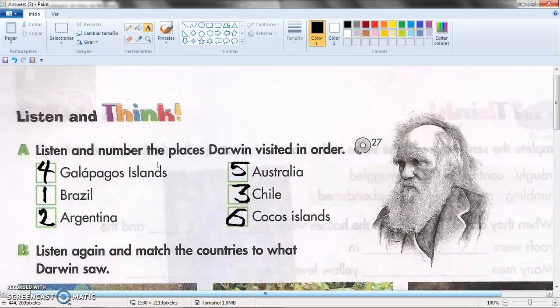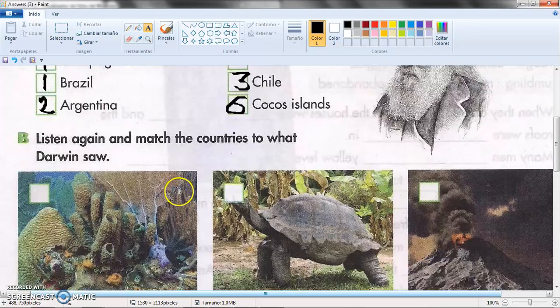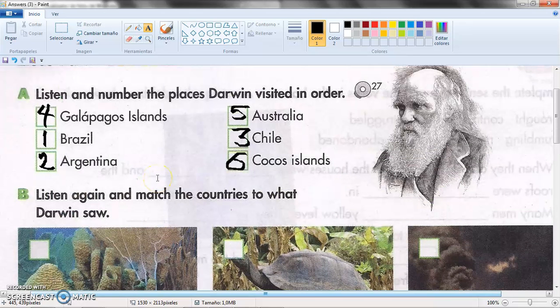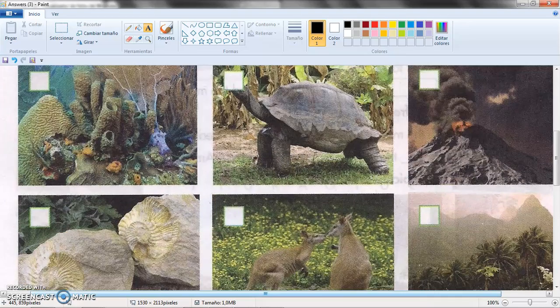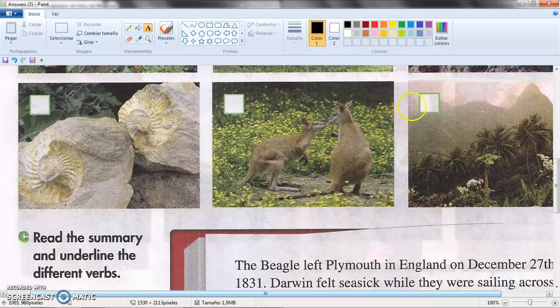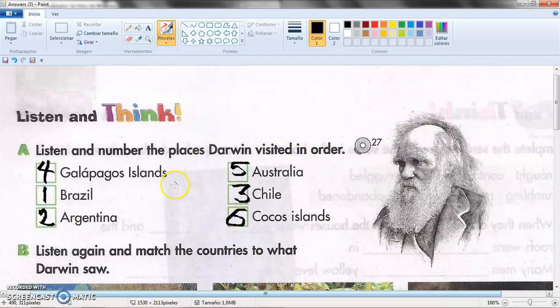And we need to identify if it's Galapagos Island, Brazil, Argentina, Australia, Chile, Coco Island. Okay? So I know, because I've just heard this, that they were traveling, and the first place that he saw, or the first thing that he saw, was the Brazilian forests. So in this case, we should have number 1 here. Number 2, here we have Brazil, Argentina, Australia.